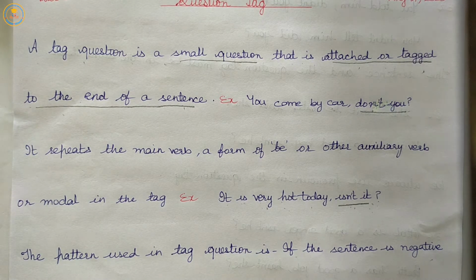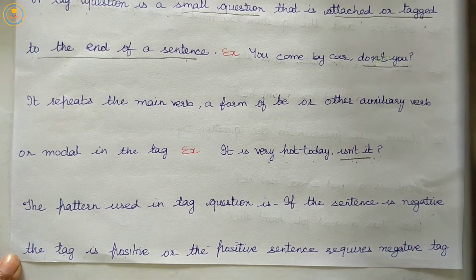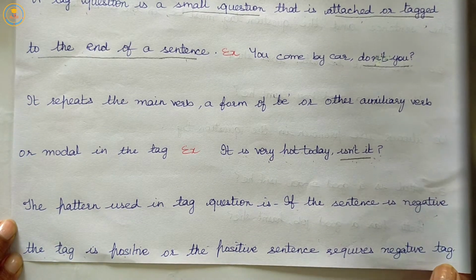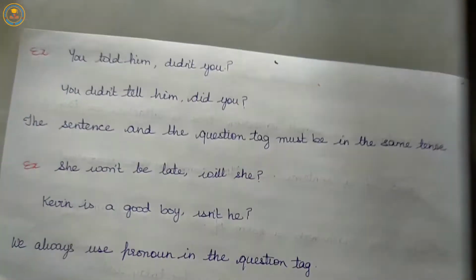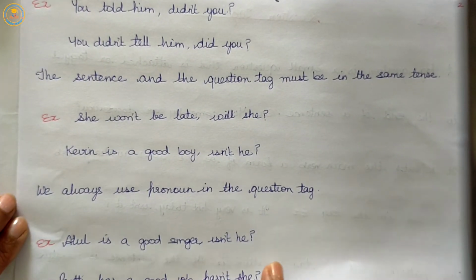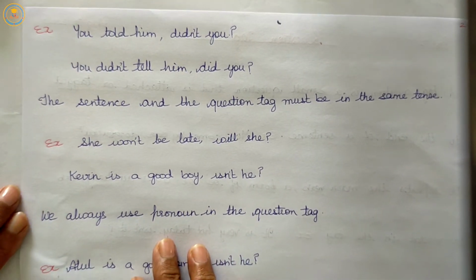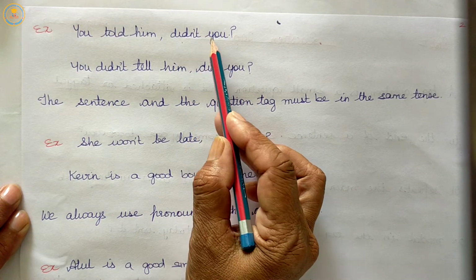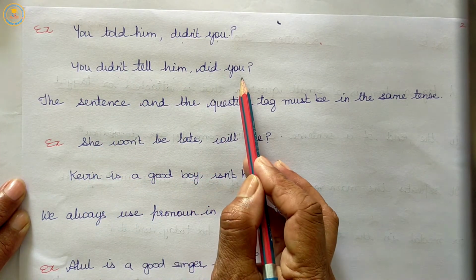The pattern used in a tag question is, if the sentence is negative, the tag is positive, and a positive sentence requires a negative tag. Let us see an example. You told him, didn't you? You didn't tell him, did you? Question mark.